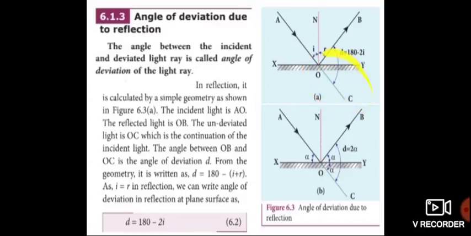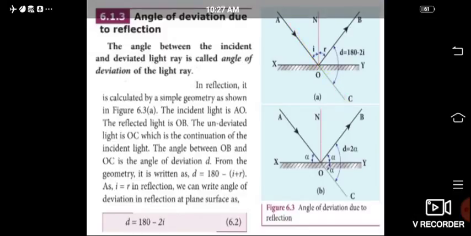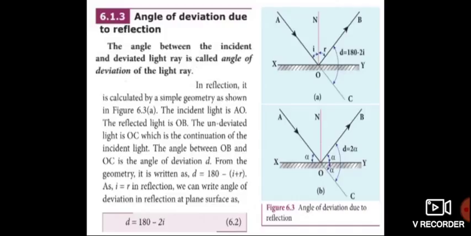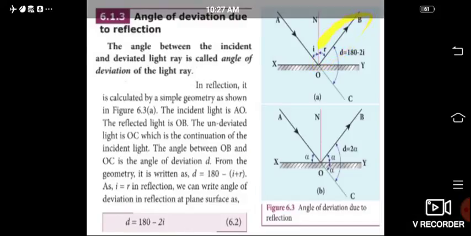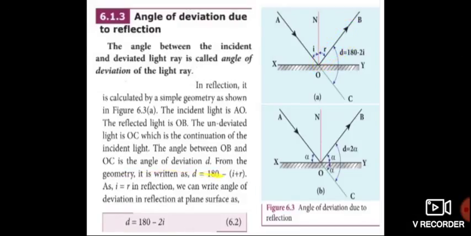OC is the undeviated ray, an extension of the incident ray, that is, a continuation of the incident ray. The angle between OB and OC is called the angle of deviation, denoted by the letter D.